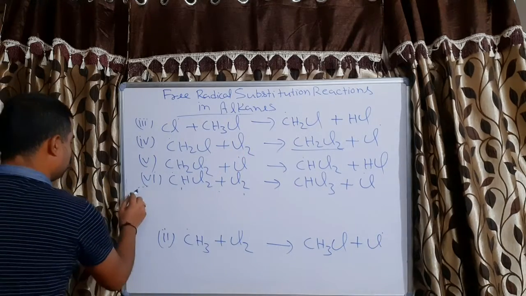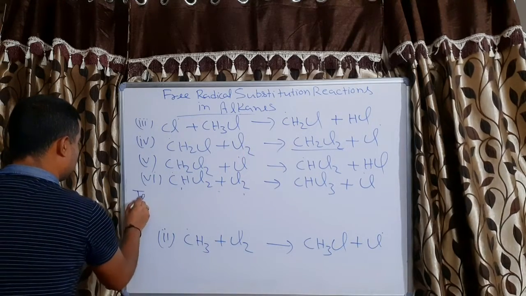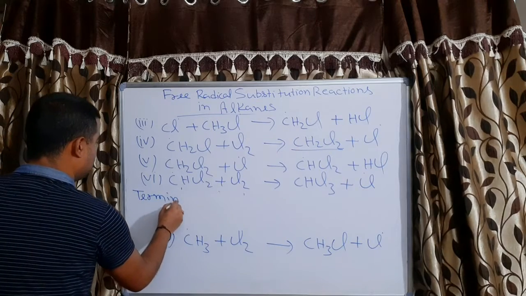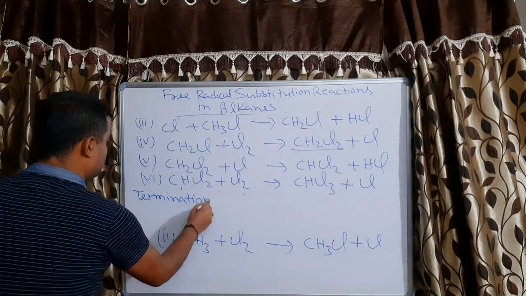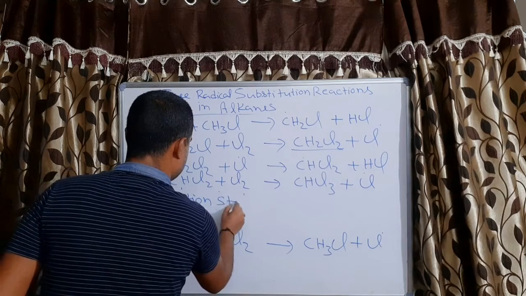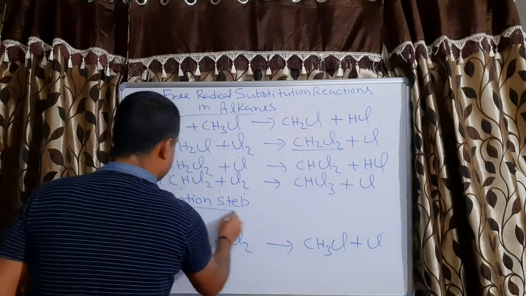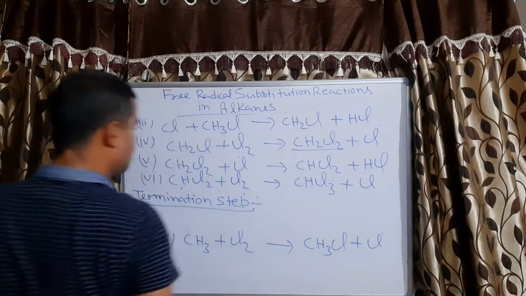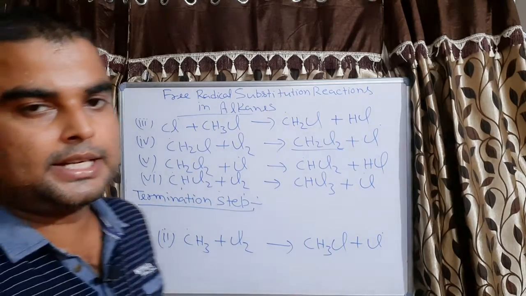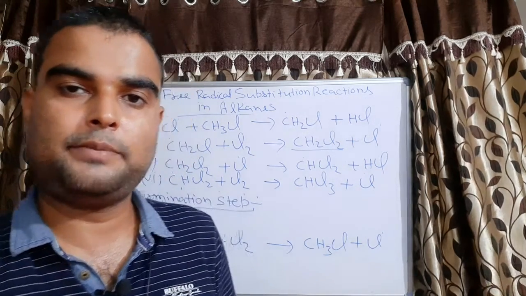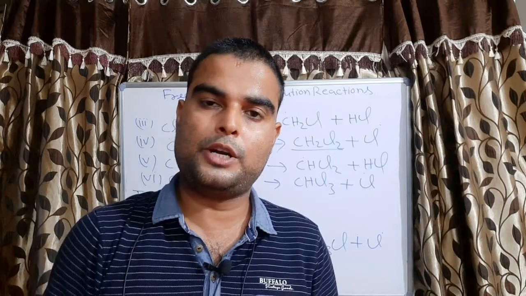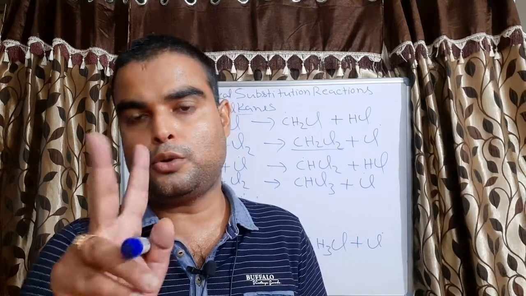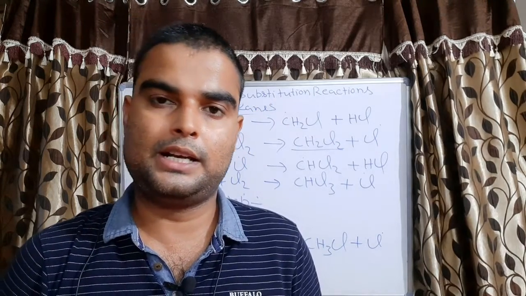Now come to the termination step. What is the termination step? See, in the initiation step, the first step, there was breaking of the chlorine molecule and it formed two chlorine free radicals, correct?